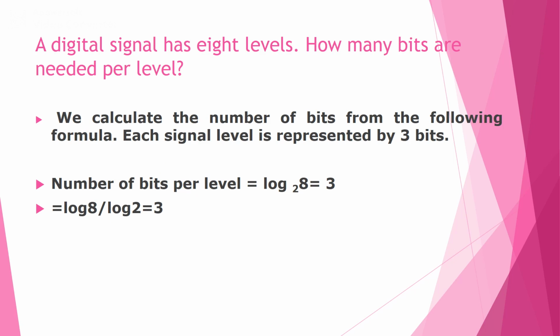A digital signal has 8 levels. How many bits are needed per level? We can calculate the number of bits from the following formula. Each signal level is represented by 3 bits. So the number of bits per level is equal to log base 2 of 8, which is equal to 3, that is log 8 by log 2.